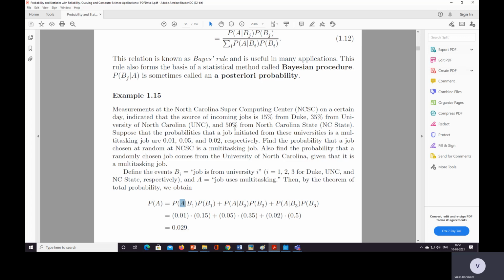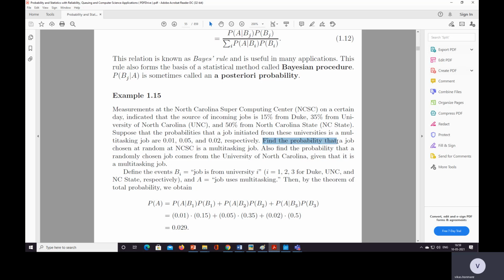So 15, 35 and 50 are already given, and A given B1 is given, A given B2 is 0.05, A given B3 is 0.02. So total probability is 0.029. Now what is asked?